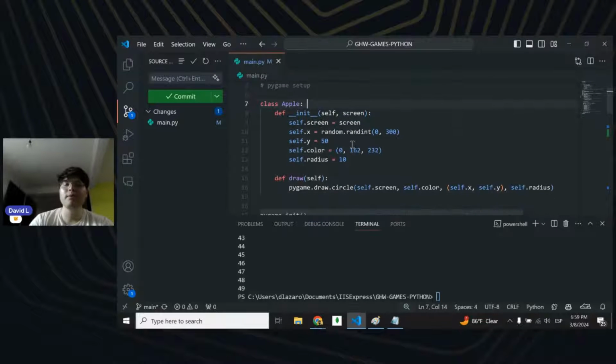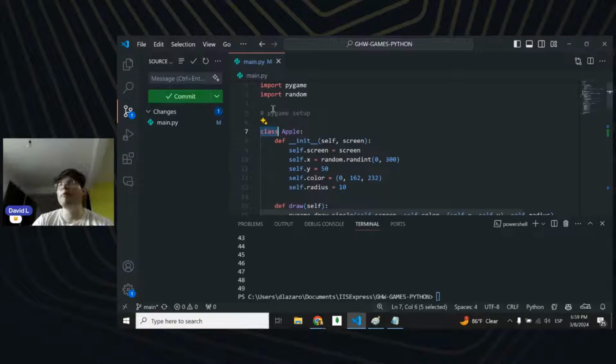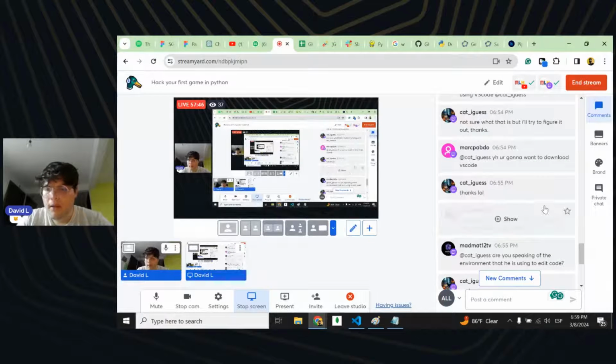An IDE helps us color our code by important names, depending on the programming language, right? So if I do class, then the class word is going to be colored. Then the name of the class is going to be colored purple and things like that. So an IDE is basically a text editor that has tools that help you build better code in an effective way, and help you understand your own code.